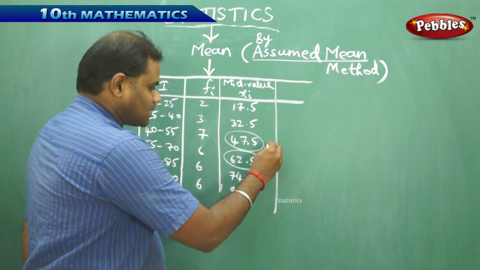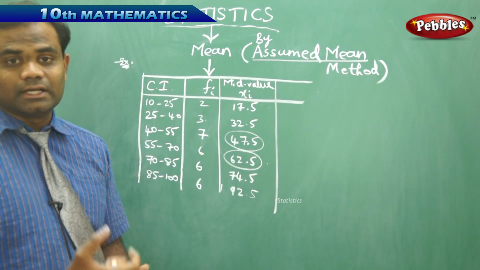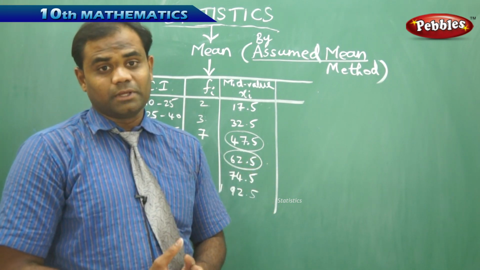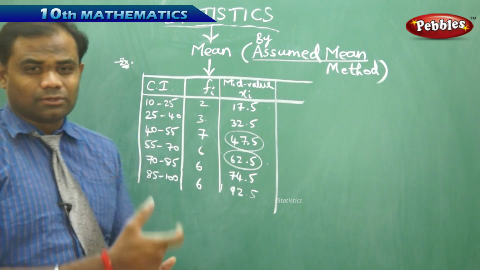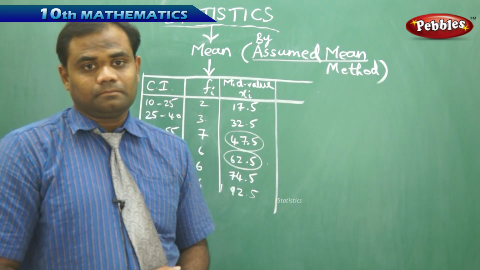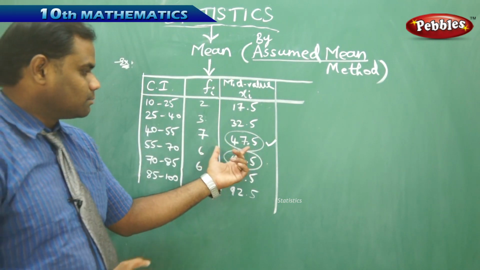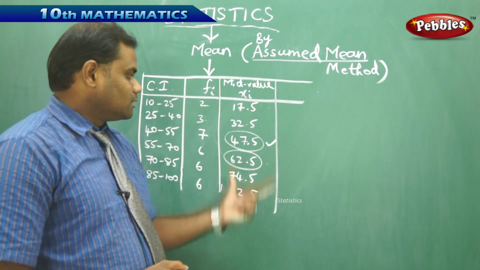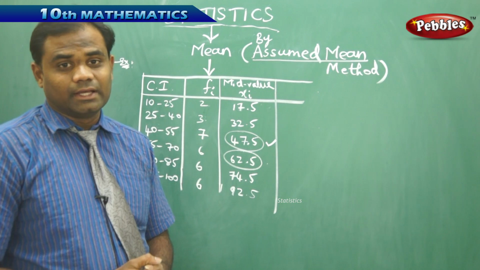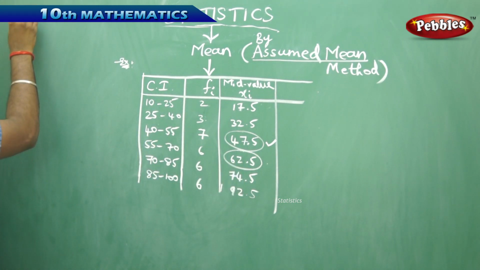Therefore, for these I can choose this or this as the assumed mean, and that is how we make it a rule. There's nothing wrong if we take other values also as the assumed mean, but generally the rule says that we take the middle values as the assumed mean. So let me take this value, which is 47.5, lying between each of the values from 17.5 to 92.5, as the assumed mean. Generally, my assumed mean is denoted by A.